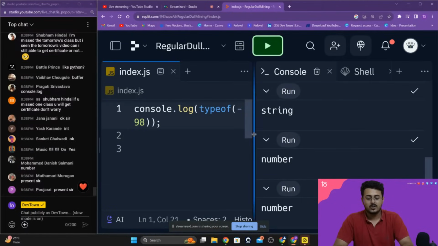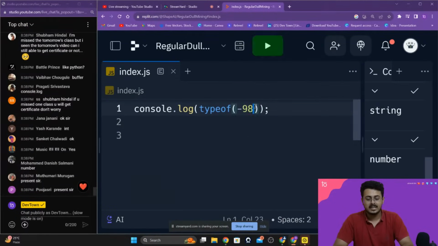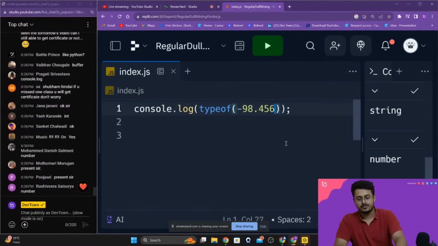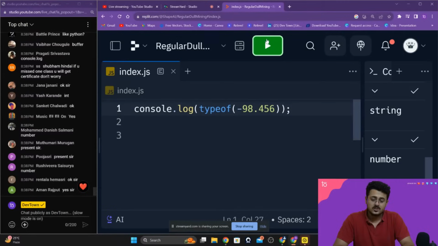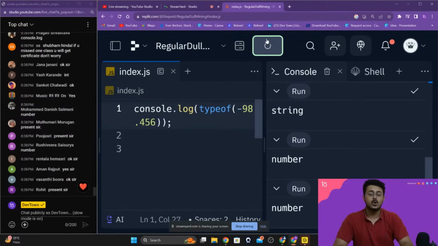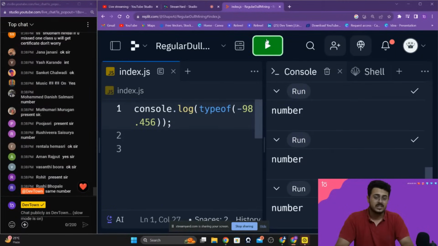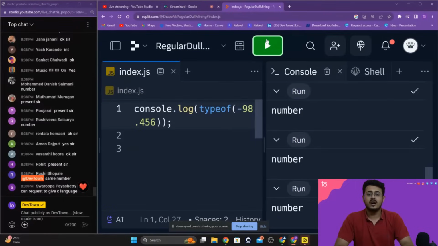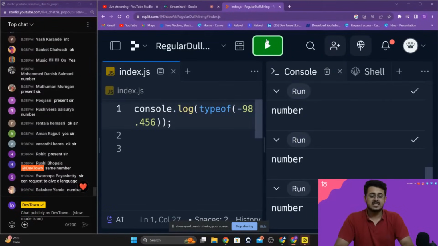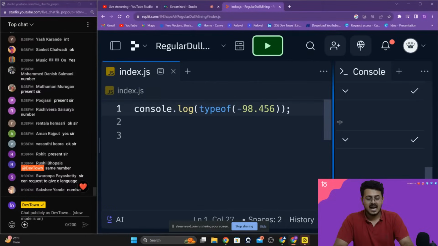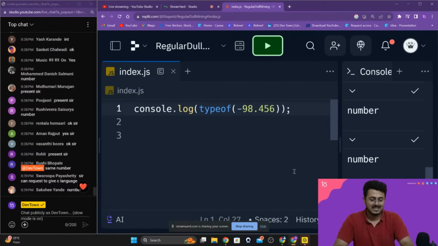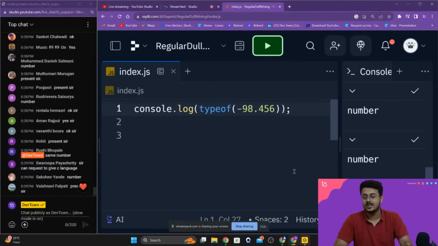What about your decimal values? Negative 98.456. That is also going to be categorized as a number. So all your positive, negative, integers, zeros, positive decimal values, negative decimal values, all that will be counted as a number itself, guys. That is the second data type that we are going to learn right now.